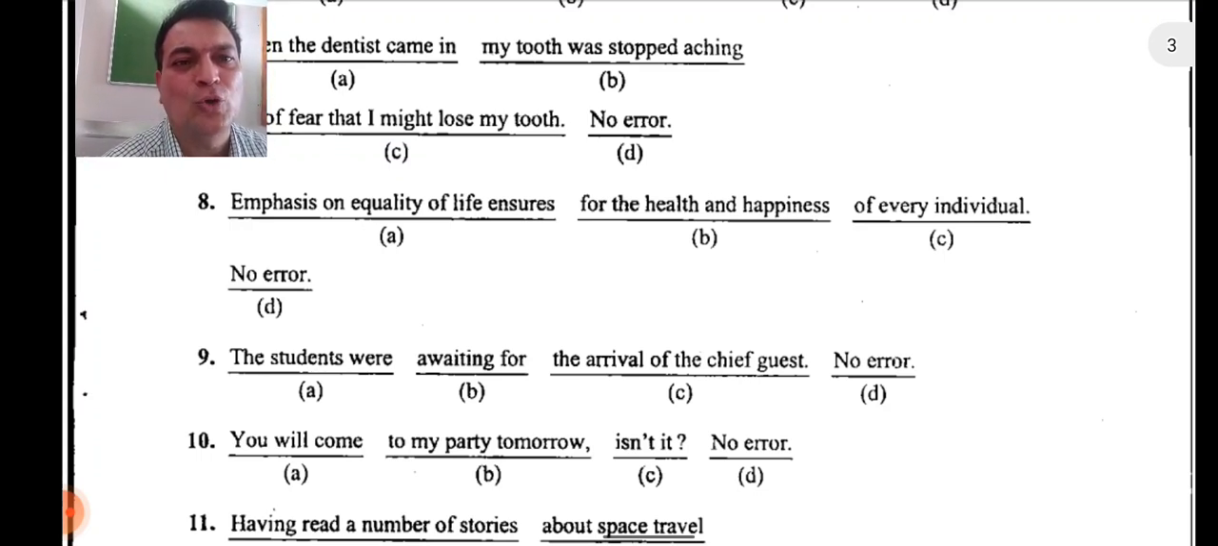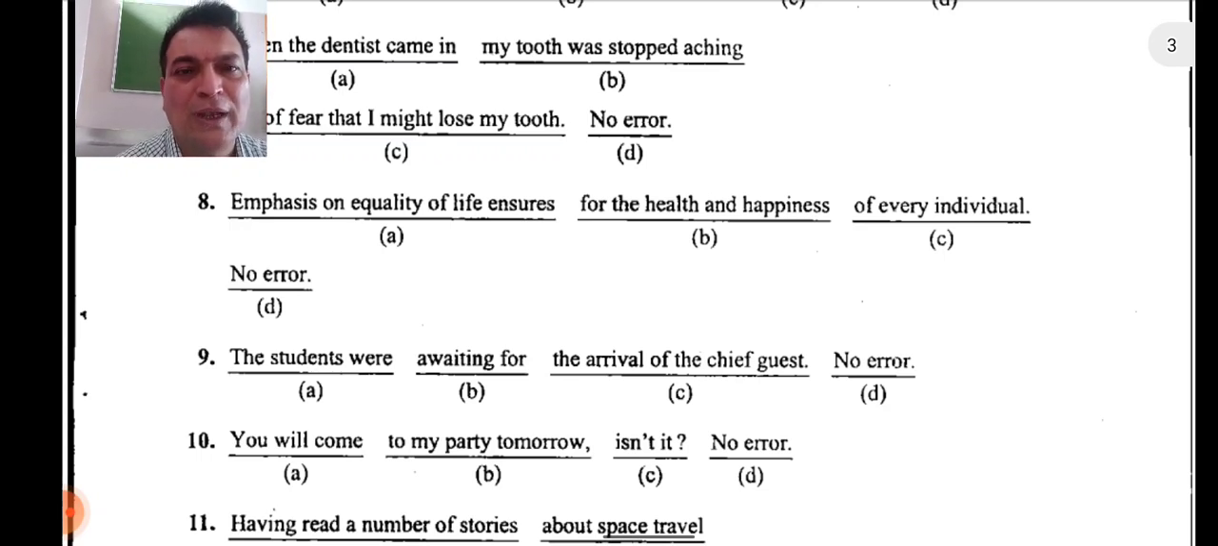You will come to my party tomorrow, isn't it? No error. Now this question is very important here, and this question is on question tag. First of all, remember what is the sentence there: You will come to my party tomorrow. Whenever we think about the question tag, we have to focus on the subject, and what comes after that? The helping verb. You will come. We have to focus on that.